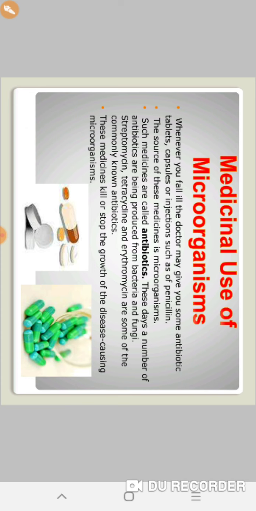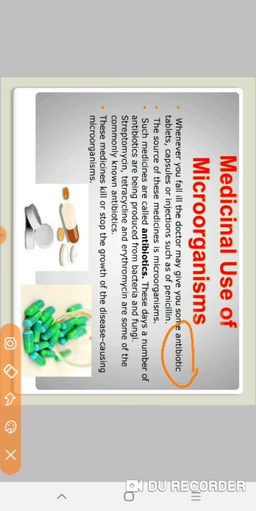Medicinal use of microorganisms. Whenever you fall ill, the doctor may give you some antibiotics, tablets, capsules or injections such as penicillin. The source of these medicines is microorganisms. What are basically antibiotics? Such medicines are called antibiotics.